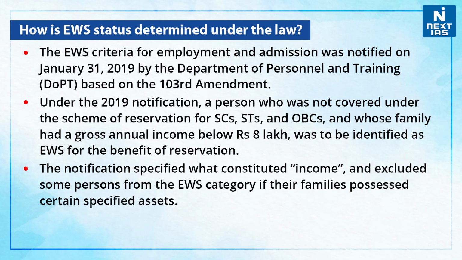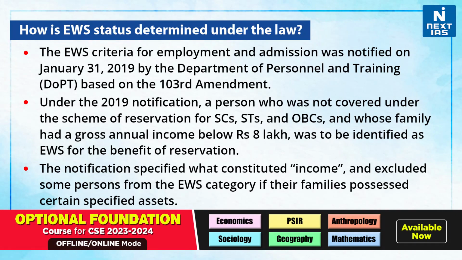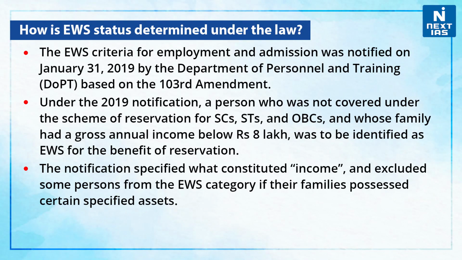Now let us understand how EWS status is determined under the law. First of all, the EWS criteria for employment and admission was notified on January 31, 2019 by the Department of Personnel and Training, DOPT, based on the 103rd Amendment of the Constitution. Under the 2019 notification, a person who was not covered under the scheme of reservation for SCs, STs and OBCs and whose family had a gross annual income below Rs 8 lakh was to be identified as EWS for the benefit of reservation.